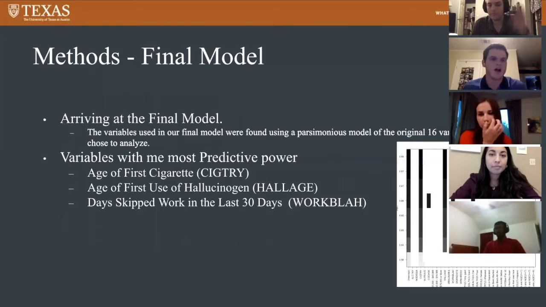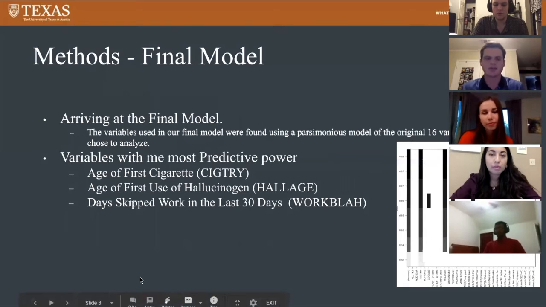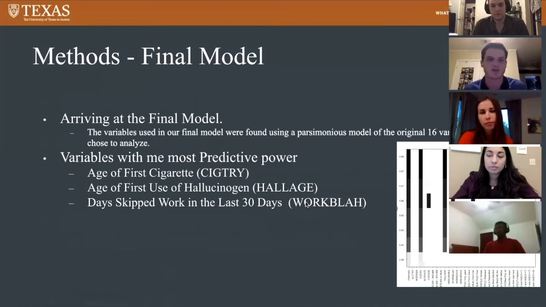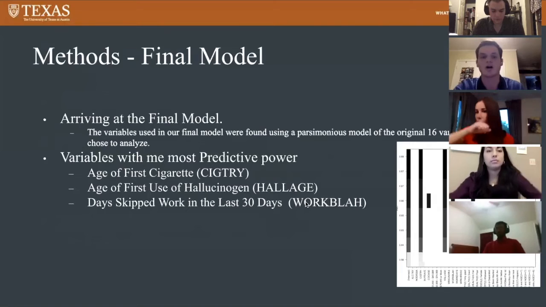Awesome. Thanks. After picking 16 variables earlier on, we made a parsimonious model out of these 16 variables to try and see which ones of them had the most predictive power. Out of those, age of first cigarette, age of first use of hallucinogen, and days skipped work in the last 30 days had the most predictive power. And so that is how we arrived at our final model using these variables.